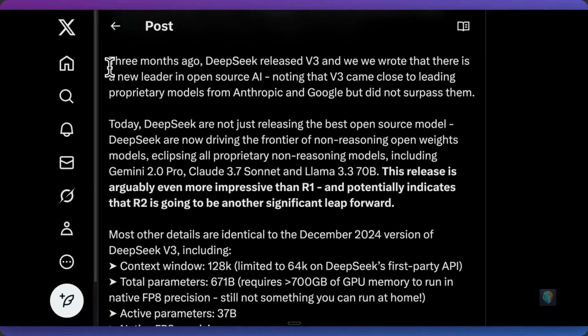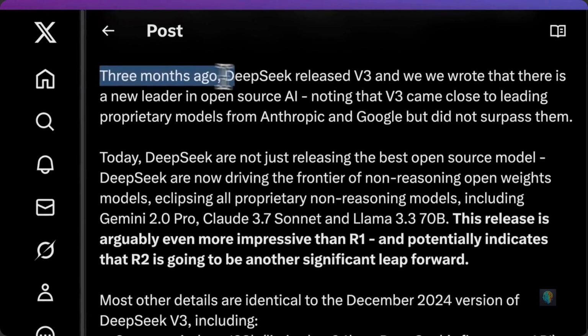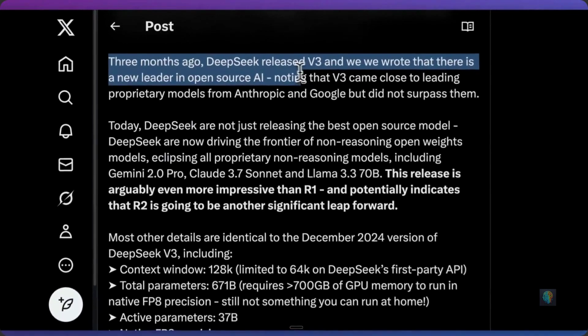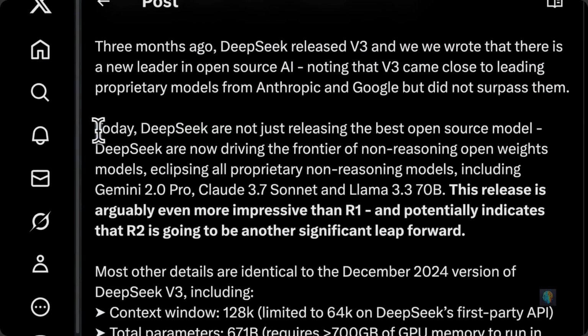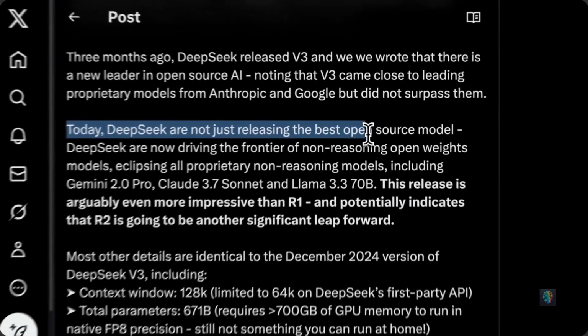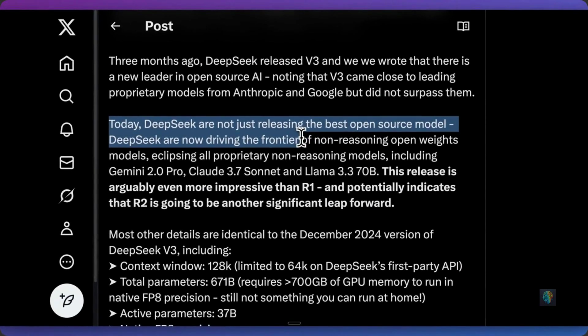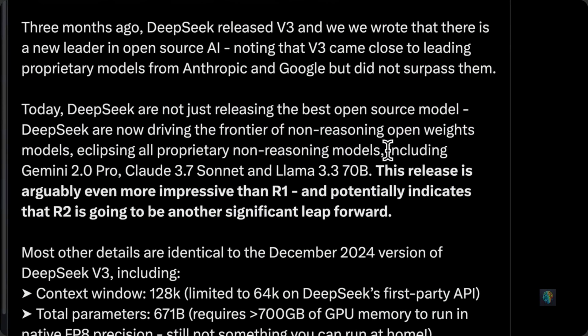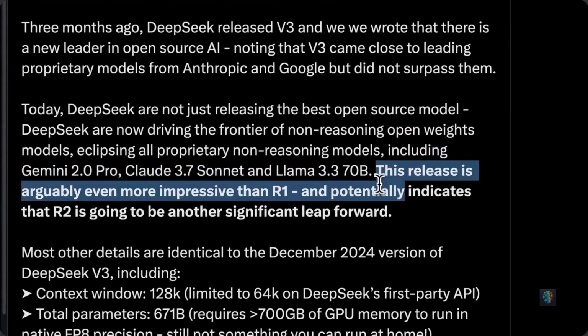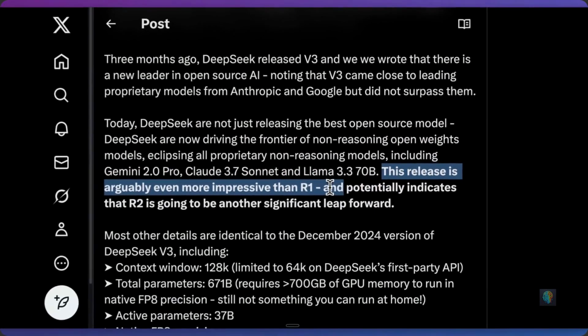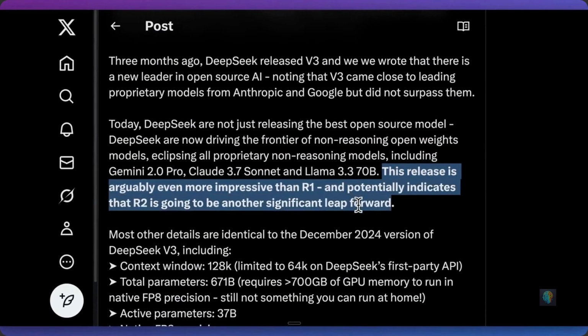Now, just to go over some reactions on X, Artificial Analysis on X, after performing their analysis, mentioned that 3 months ago, DeepSeek released V3, and we wrote that there is a new leader in open source AI, noting that V3 came close to leading proprietary models from Anthropic and Google, but did not surpass them. Today, DeepSeek are not just releasing the best open source models, DeepSeek are now driving the frontier of non-reasoning open weight models, eclipsing all proprietary non-reasoning models, including Gemini 2.0, Claude 3.7, and Llama 3.3 70B. This release is arguably even more impressive than R1 and potentially indicates that R2 is going to be another significant leap forward.